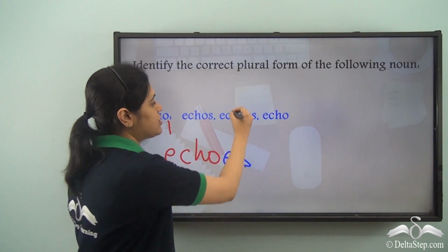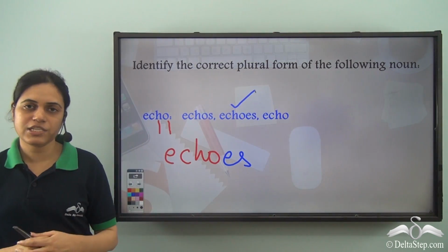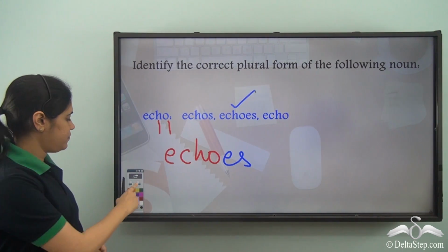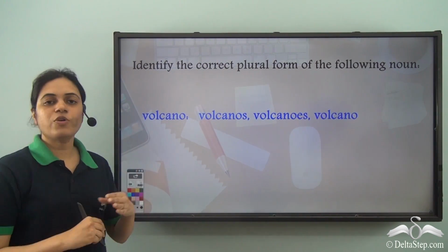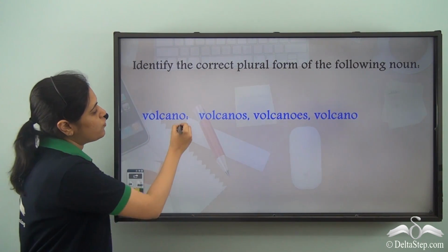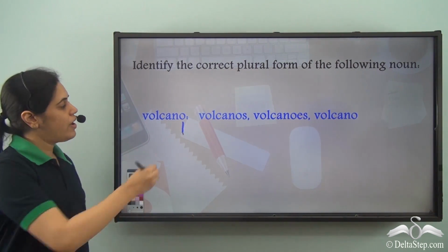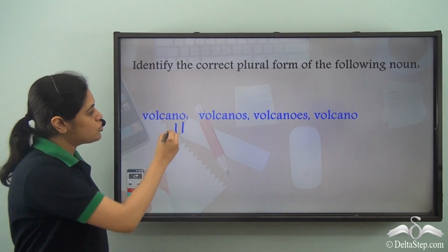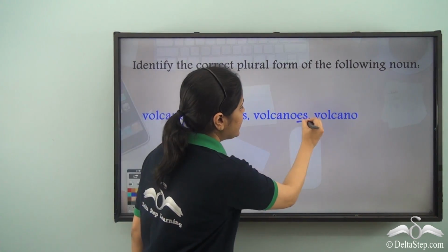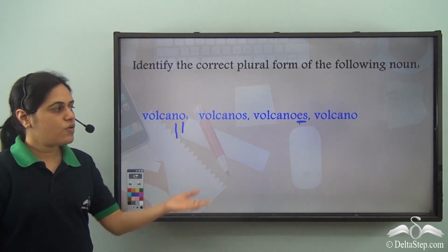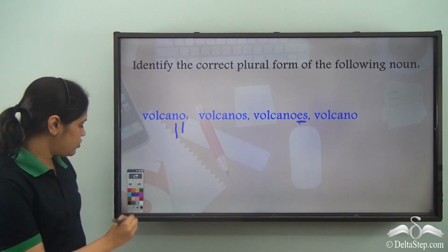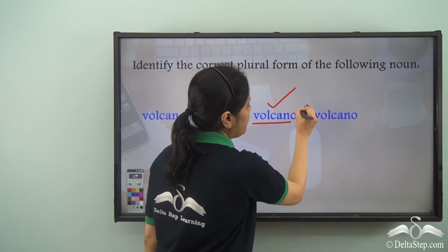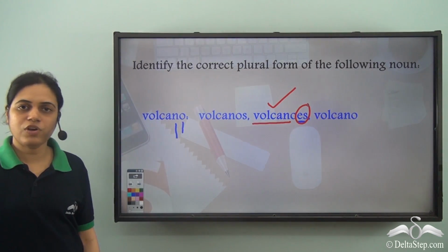So among these three, this is the correct plural form, echoes with an es. What about volcano? So volcano has an O, and just before O there is a consonant N. So I need to add es at the end, volcanoes. So the correct form is this, volcano plus es, volcanoes.